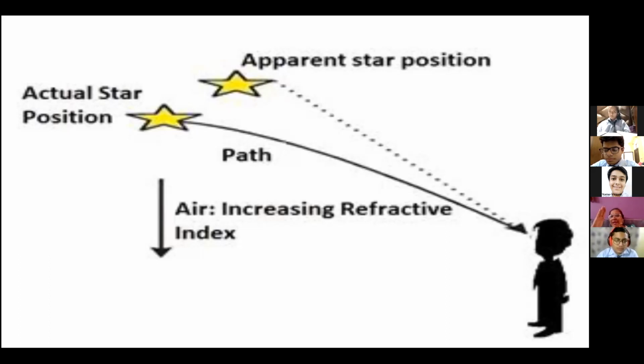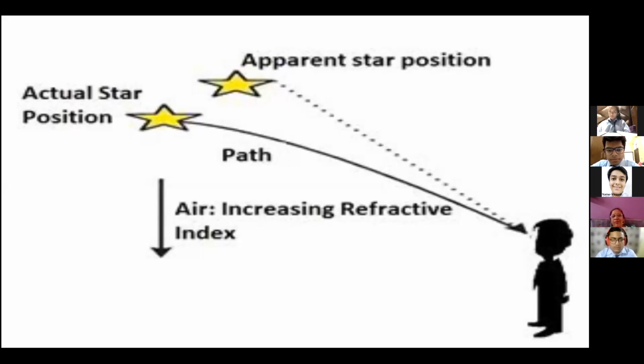So when it bends, then at a particular point it appears to be dim light. And when it is bending and traveling in a straight line, then we are able to see the light. So it appears to be bright light. So dim, bright, dim, bright. This makes the stars twinkle. Have you got my point?